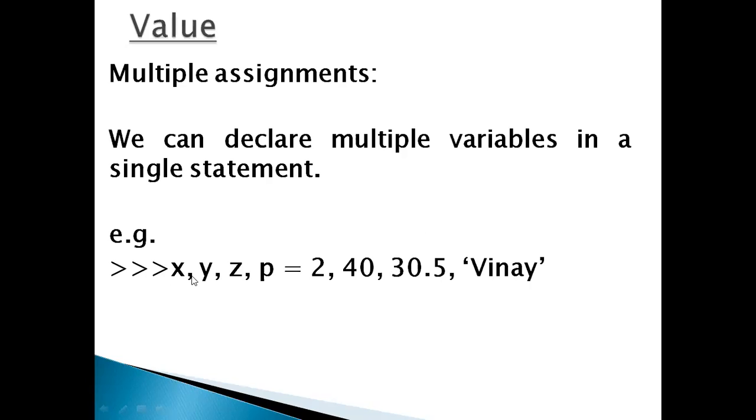Check the order of declaration, and the values will be assigned automatically. Just remember there is one equal operator in between. Multiple variables with multiple data types can be declared in one statement, and the values separated with commas are assigned to the variables in the same sequence.